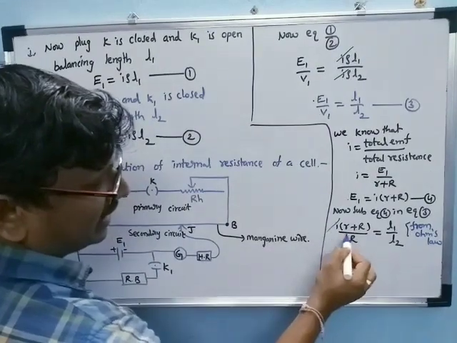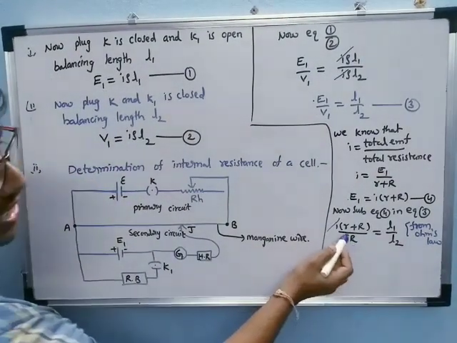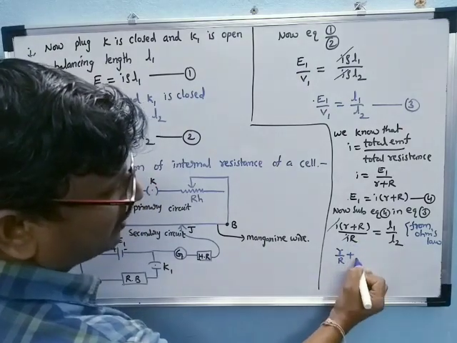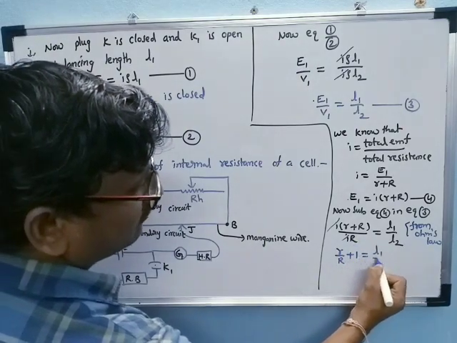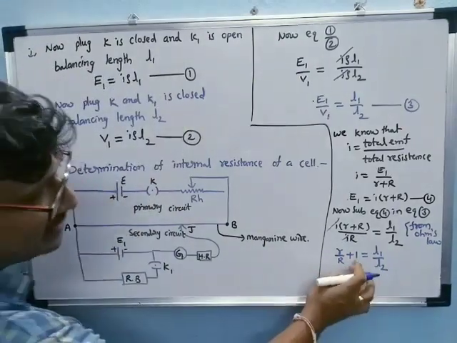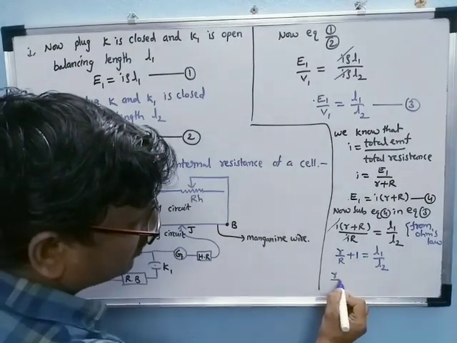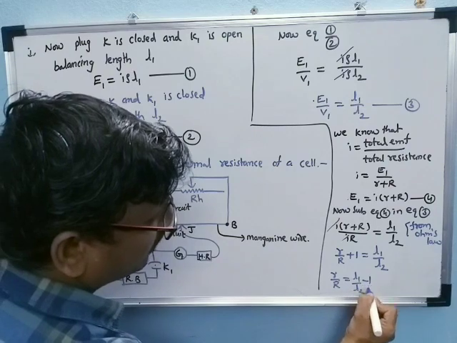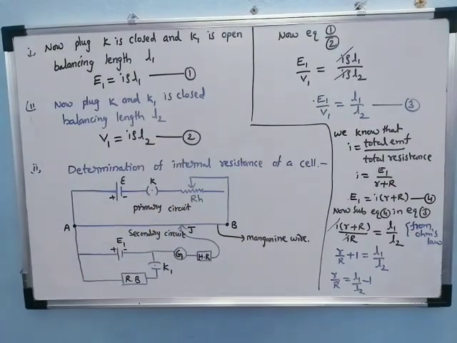Here the I gets cancelled. Dividing both terms by R, small r by capital R plus R by R is equal to L1 by L2. Taking the 1 to this side, small r by capital R is equal to L1 by L2 minus 1.